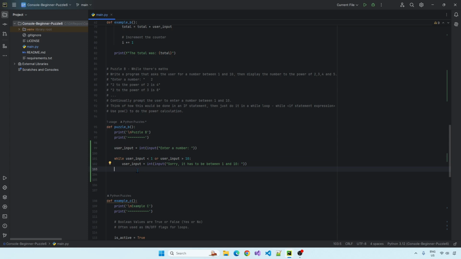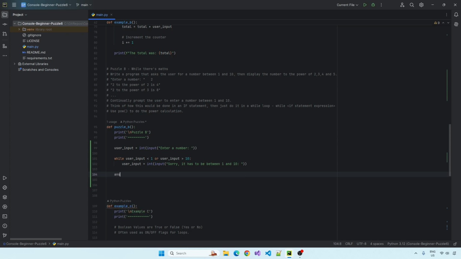So what's next? So now we've got the user input, we've continually prompted for the user input. We have to do the maths calculation. So really, you could just do this in a line.